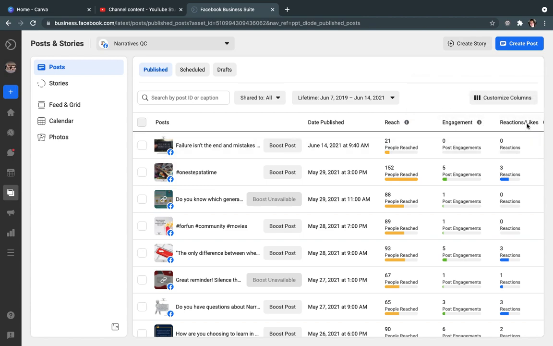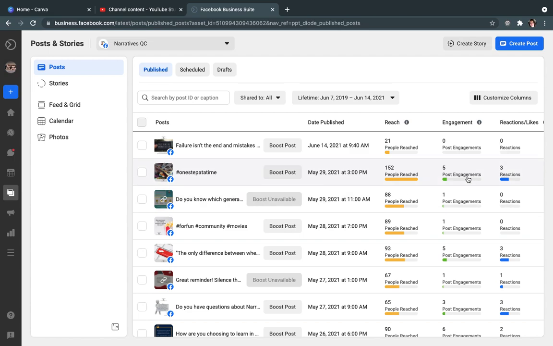And then this is purely reactions and likes. And the goal is, you want reactions and likes, and then you want engagement. You want it to go a step further with comments and shares and clicks. So you can see here that they're estimating that this post that was posted on May 29th reached probably around 150 people. So when I see that, why this is helpful is I go, okay, so what was it about that post? Was it the time? Was it the statement? Was it the image? And start to try to pay attention to what seems to be getting out there to people.